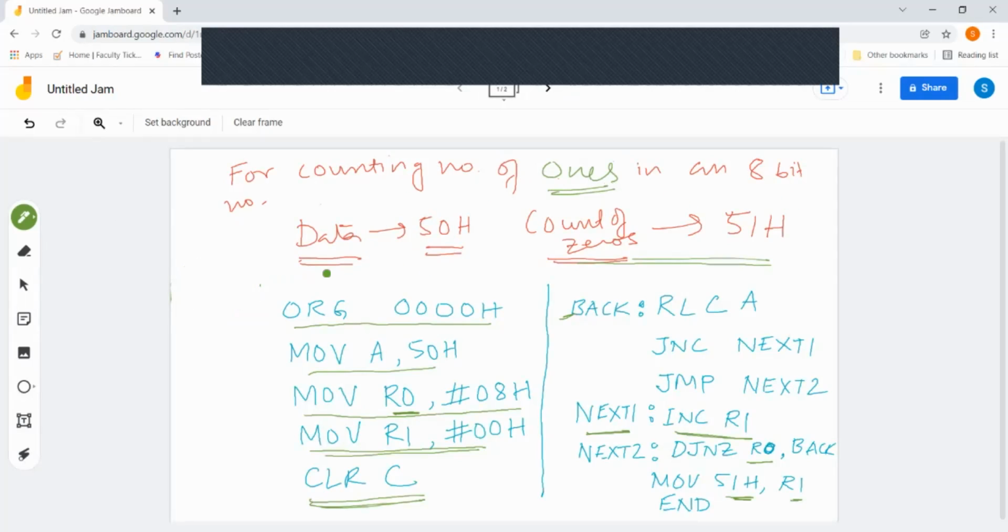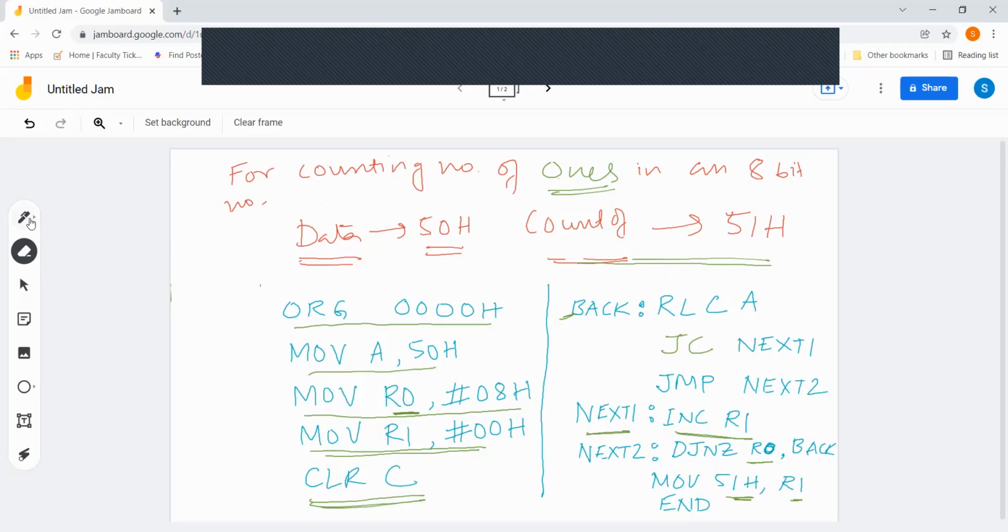Same thing, we are putting the data. Sir, JNC next one, in place of that we will write JC, sir. Exactly, very good. Just I need to modify this portion. Everything else is going to be the same. You just need to modify this portion, JC. If you modify this portion, it is going to count the number of ones.